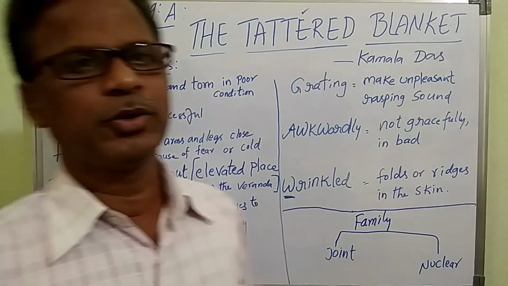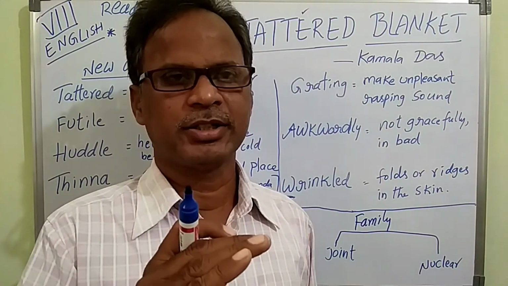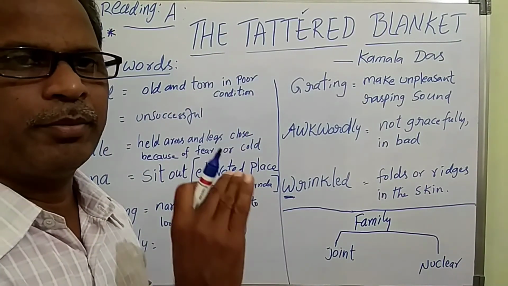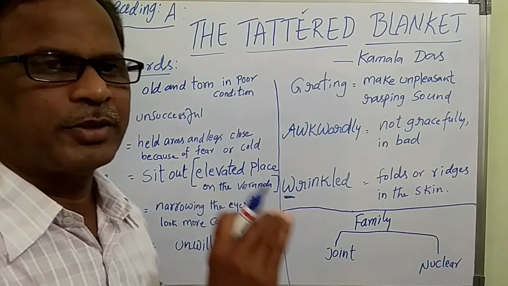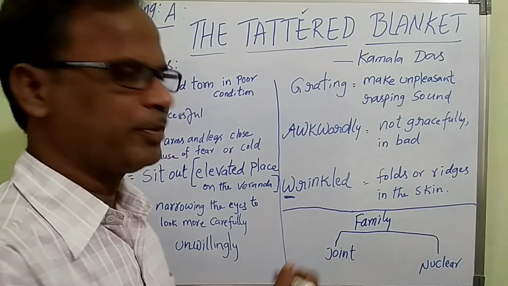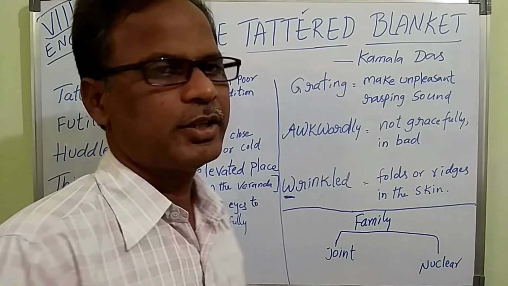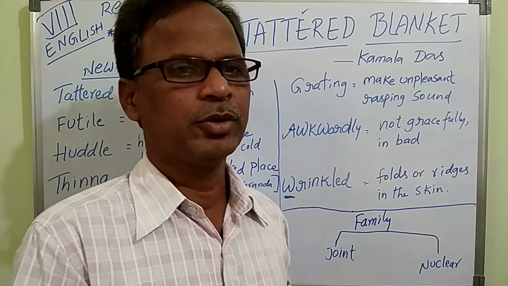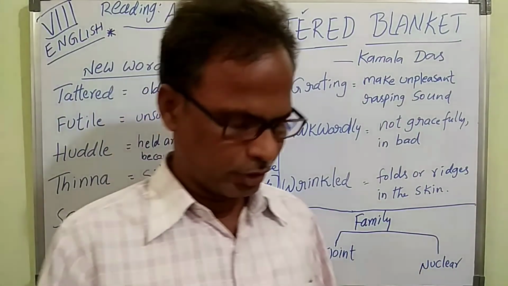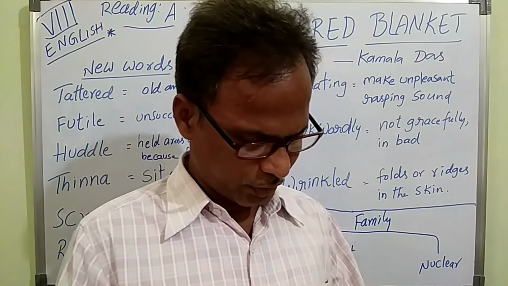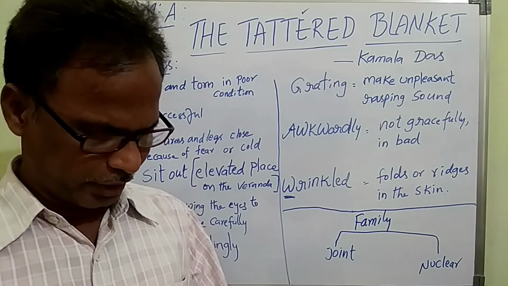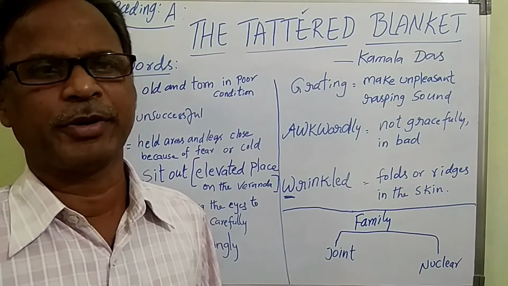So later, children, you come back to this story. First of all, I asked at the beginning of this story, what types of families are there in present society. In present society, there are two types of families, joint families and nuclear families. I also gave you a writing work: actually you have to participate in a debate, but instead of that you write 10 lines of sentences that small families are happy families.